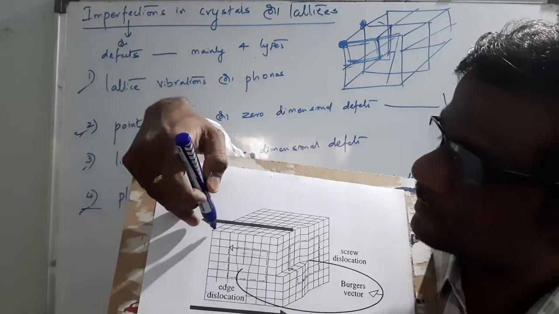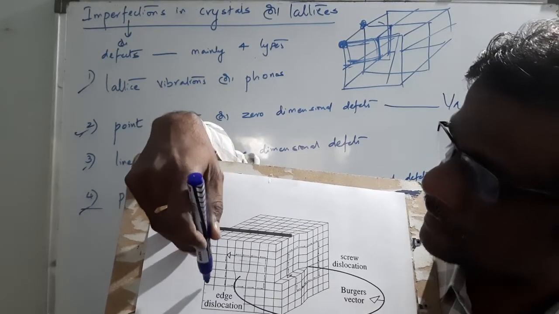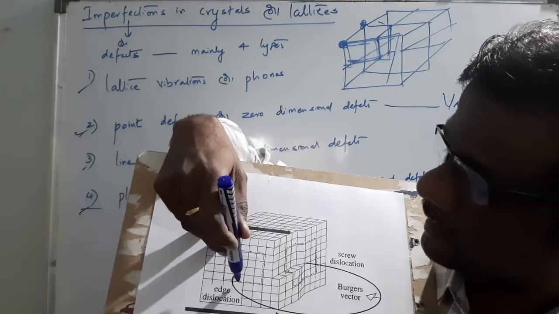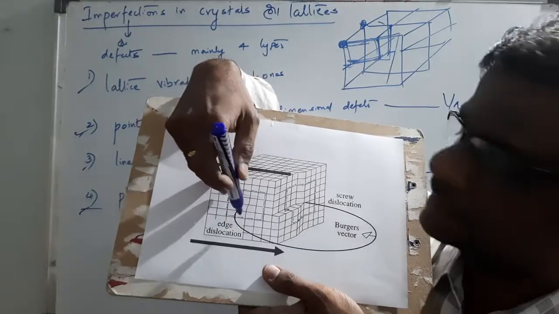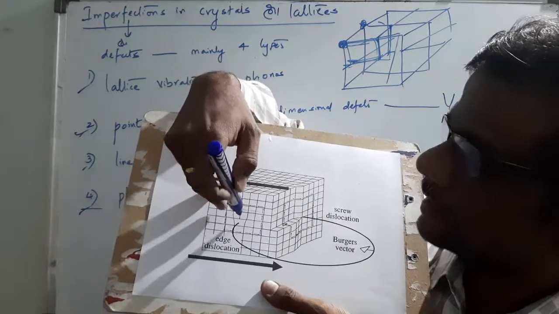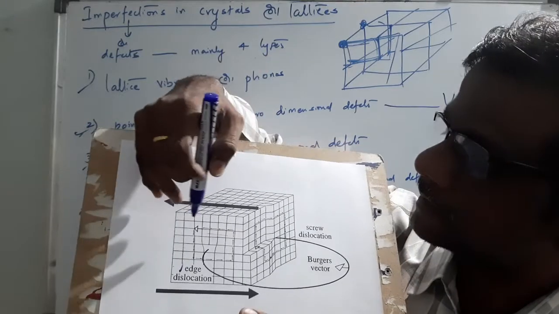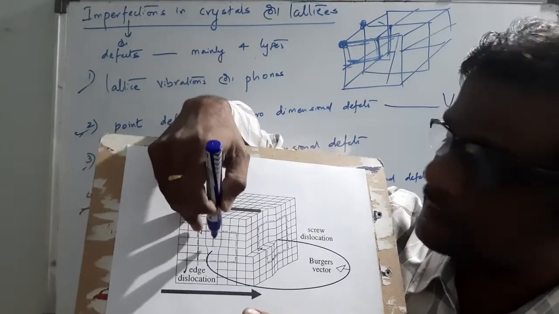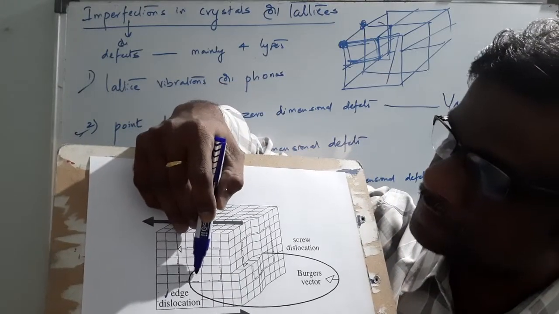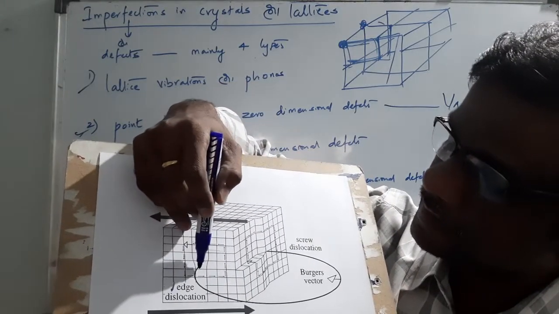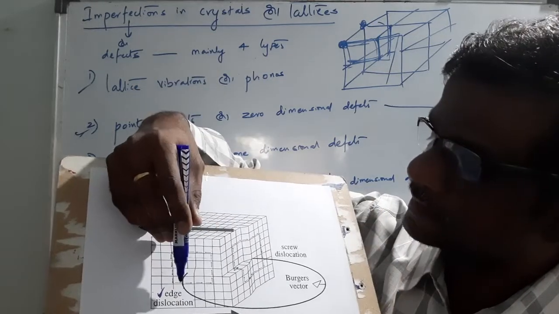Here, see, atoms are regularly connected to each other, but here the link is missing from its regular site. So this type of structure is called edge dislocation. Here there are no atoms, so this type of defect is called edge dislocation.